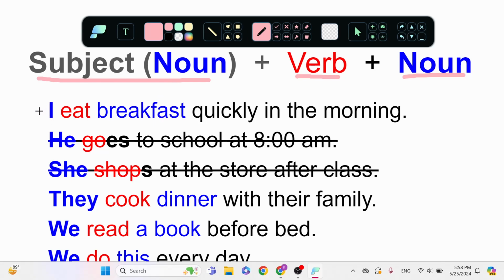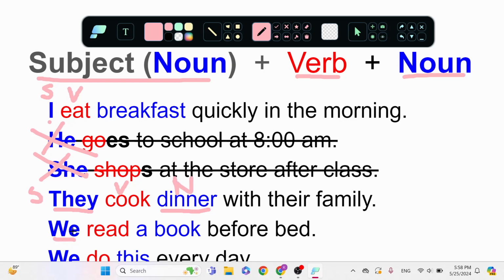So here, my subject, I eat. That's my action. I eat what? Breakfast. So I eat breakfast. That is my noun. We're not going to look here. This will be next. Here is they. They are people. So they're my subject. What do they do? Their verb, their action is to cook. What do they cook? They cook dinner. That's our noun.